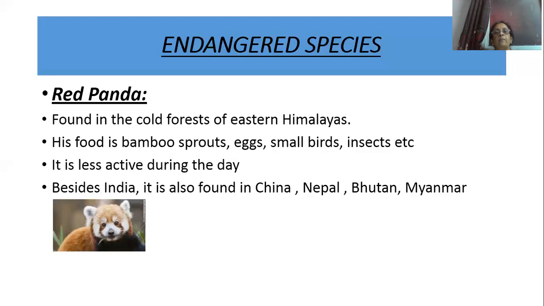So where is the red panda found? It is found in the cold forest of eastern Himalayas. And what is its food? Its food is bamboo sprouts, eggs, small birds, insects, etc. And how is its nature? It is a bit lazy. It is active during the night time and less active during the daytime. In which countries is a red panda found? It is found in India, China, Nepal, Bhutan, and Myanmar.